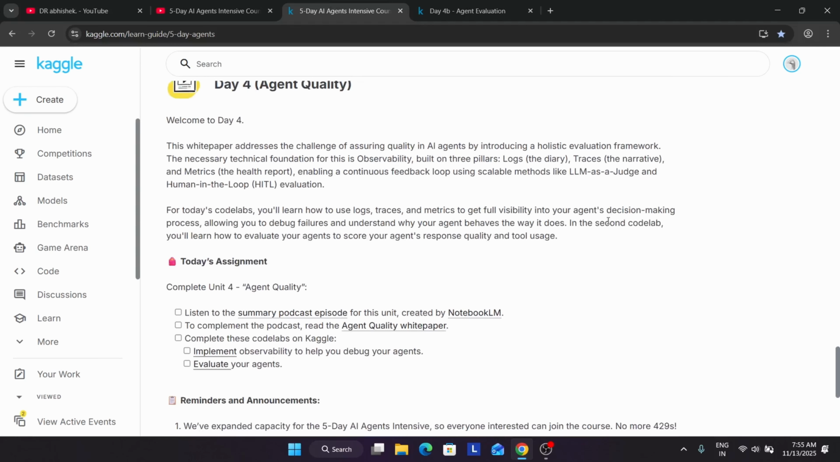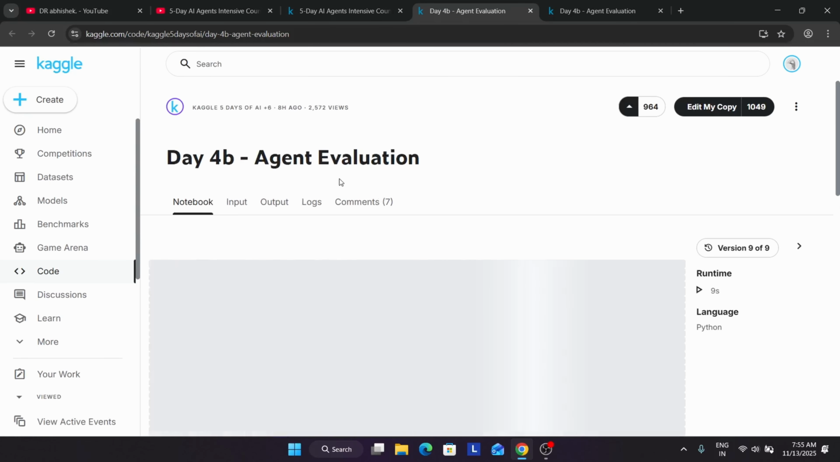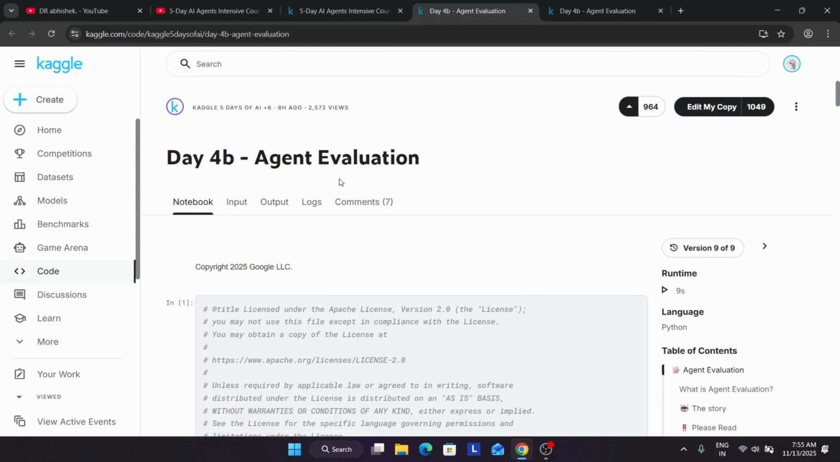So here we are in Day 4, Agent Quality, and we have already completed the first module, which was to observe and help debug our agents. In case we have any error during the logging period, it logs the error and helps us fix it as soon as possible. Now in the second module, we'll be evaluating our agents. So let's get started. First, open it in a new tab and click on edit my copy.